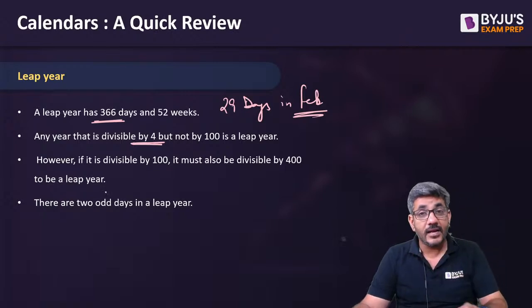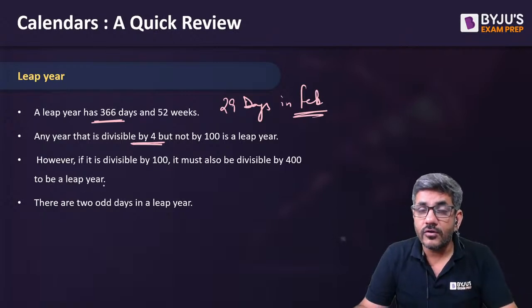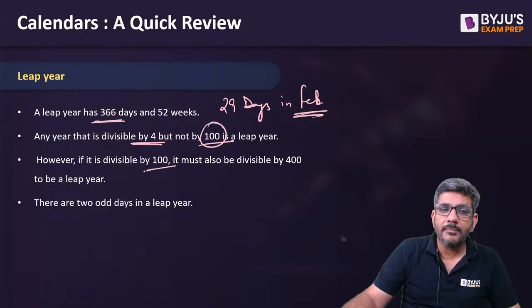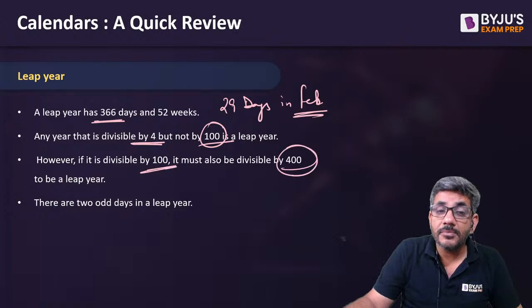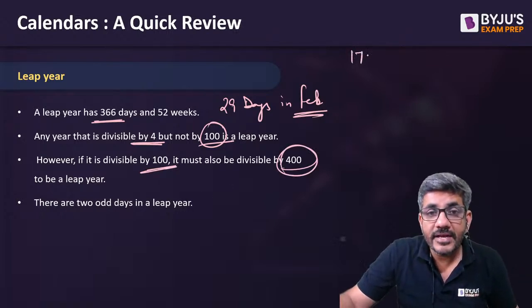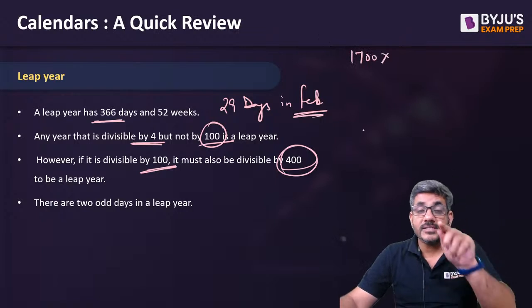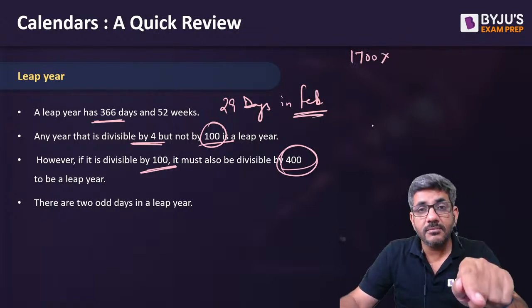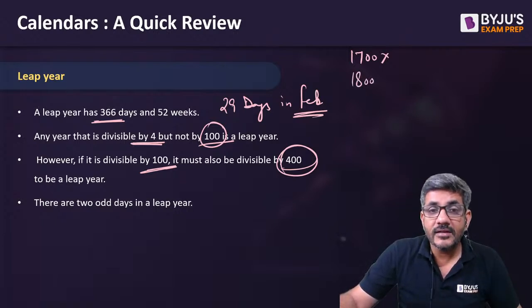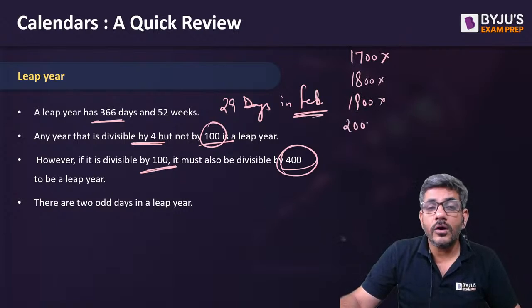No, not necessarily. A year divisible by 4 is a leap year, with an exception that if it is divisible by 100, then it must be divisible by 400. What does that mean? 1700 is not a leap year because it's a century. It is divisible by 4, but if it's a century, it should be divisible by 400. 1800 is not a leap year. 1900 is not a leap year. 2000 was a leap year.